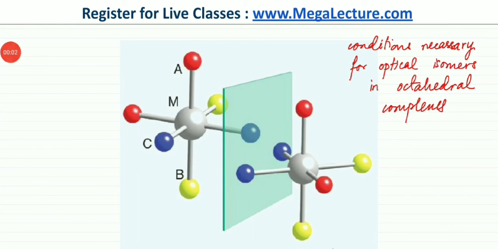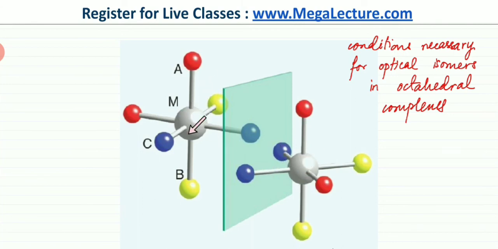So let's now finally talk about the minimum conditions that are necessary for optical isomers. I've drawn these two mirror images of a molecule. The octahedral complex should have an arrangement similar to this: two same types of ligands, like the blue ones over here, should be together 90 degrees apart. Two yellow ligands over here, the same type of ligands, might be connected. It could be a bidentate ligand, but they have to be together. And two ligands of a similar type, the red ones over here, have to be together. If the arrangement is like this, then this molecule has no plane of symmetry, and the mirror image is always going to have a different orientation.